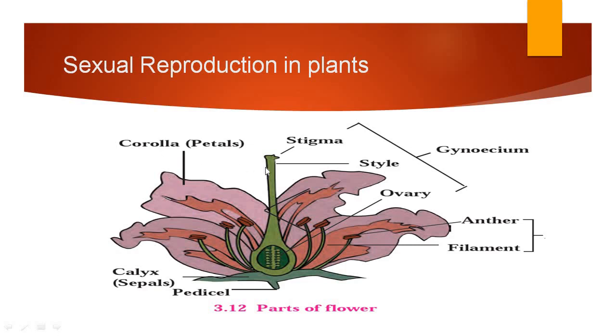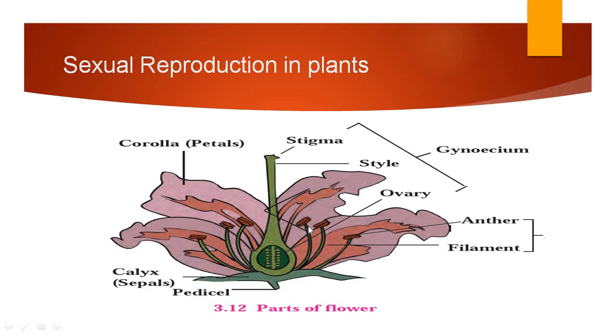To protect the inner important whorls of a flower. What are the essential whorls of the flower? Gynoecium and androecium are the essential whorls of the flower. Gynoecium is concerned with the female part of the flower and androecium is concerned with the male part of the flower.